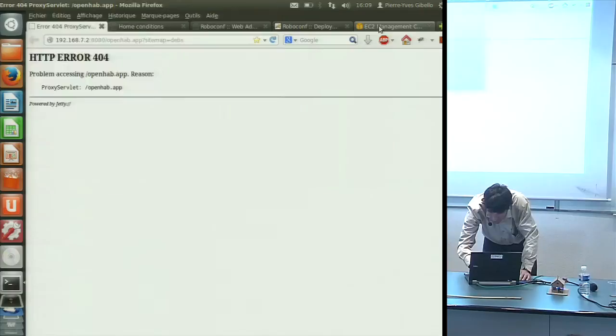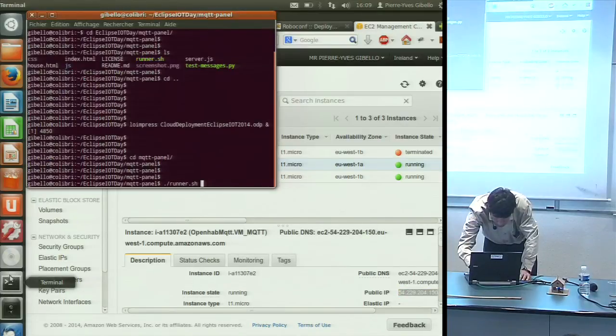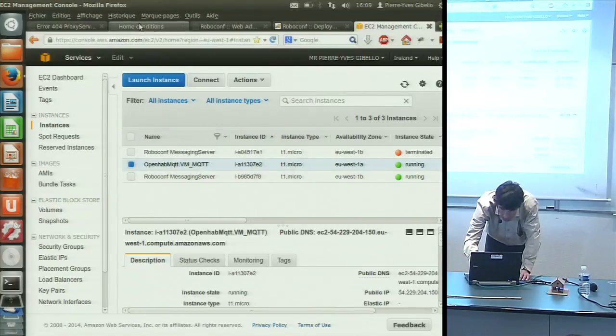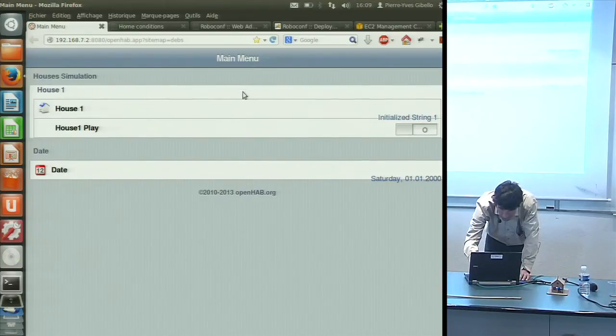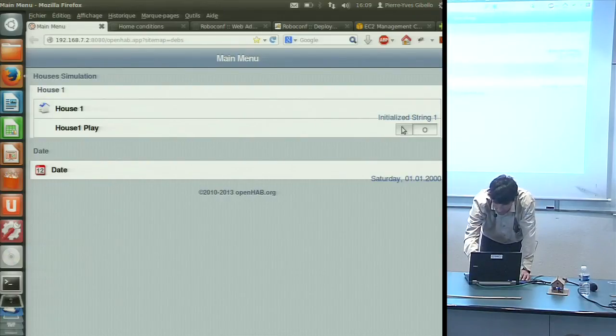So where is my MQTT server? It's here. MQTT, this one. Okay, I connect my visualization system to the broker. So is it up now? It is. So now I can start my data collection.